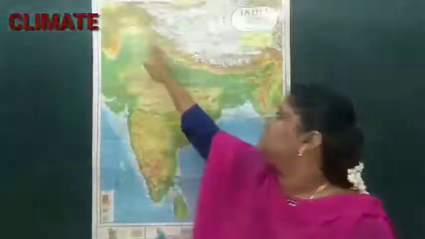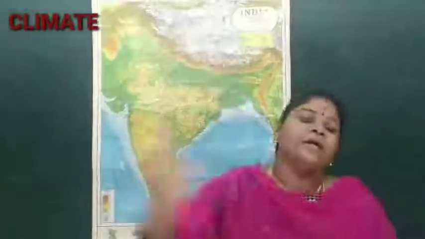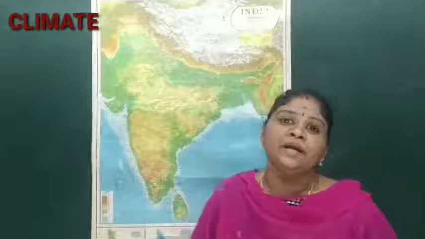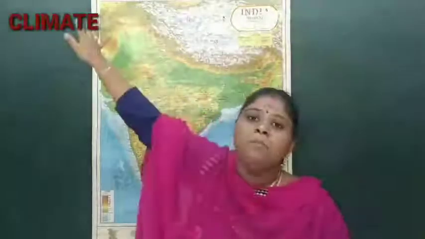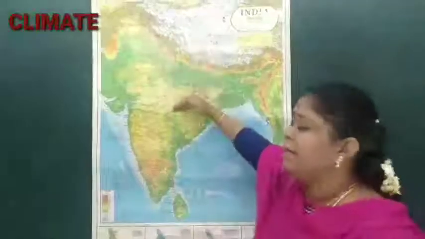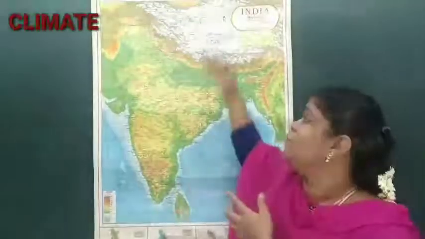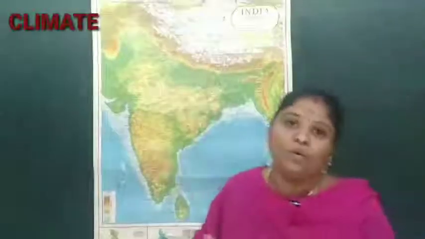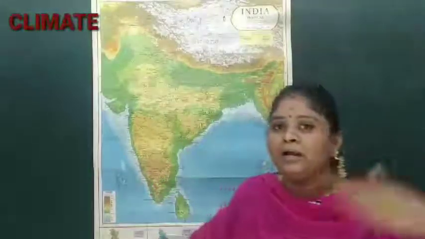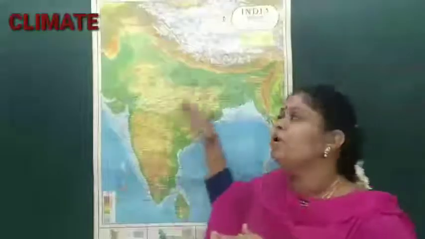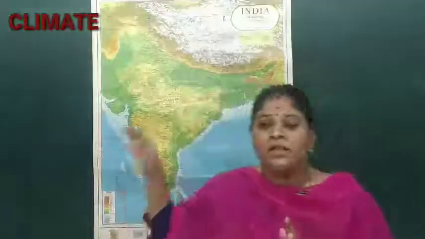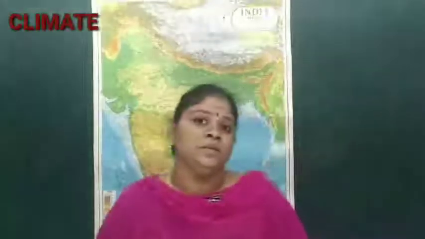So if the air contains a lot of moisture content, it will pour down the rain in these areas, but it will not be received by India. So the climate will be different in all the places. If that is not obstructed by the mountains, we will be having a lot of rainfall in the northern region. So that is another reason which you can see.